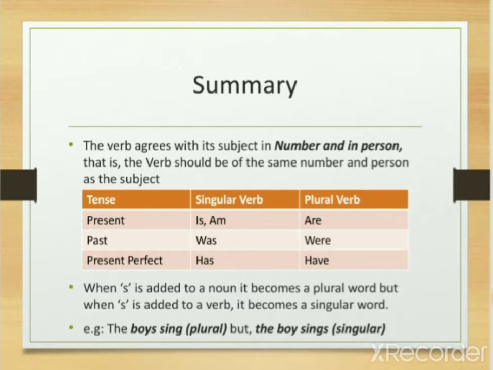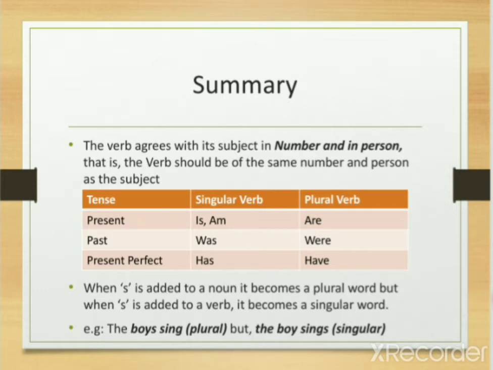In the present tense, the singular verbs are is and am. Plural is are. For past tense, singular verb was and the plural verb were. For present perfect, the singular verb is has and the plural verb is have.